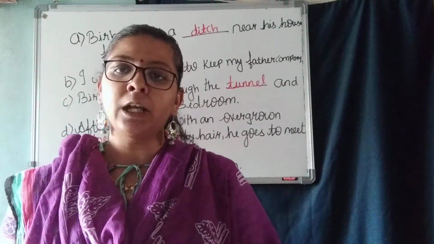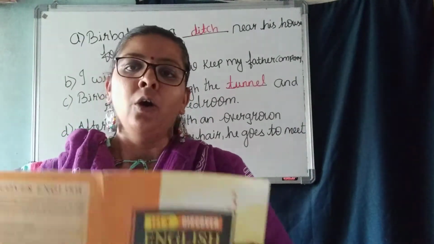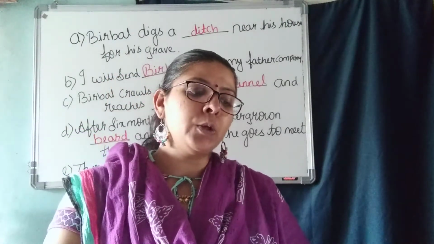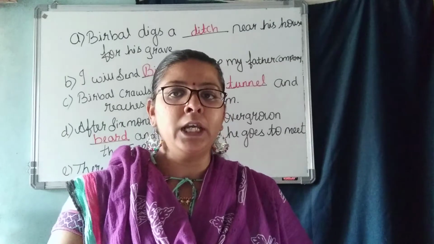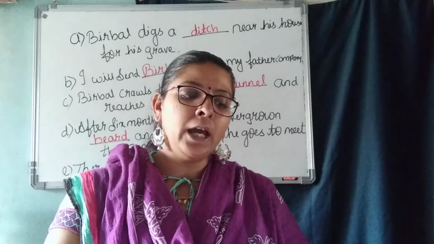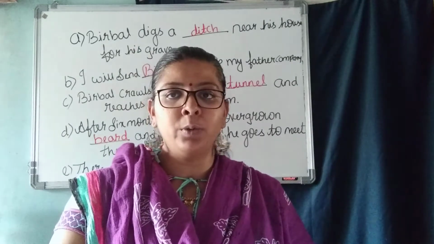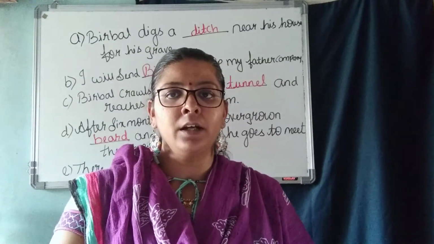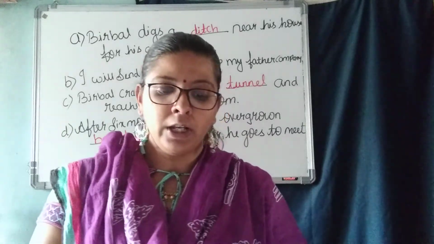Children, open page number 48. Fill in the blanks using words given in the word list. They have given you the help box with AI words and AY letter words. So with that you have to fill in the blanks here. Understood? So now let us see here.